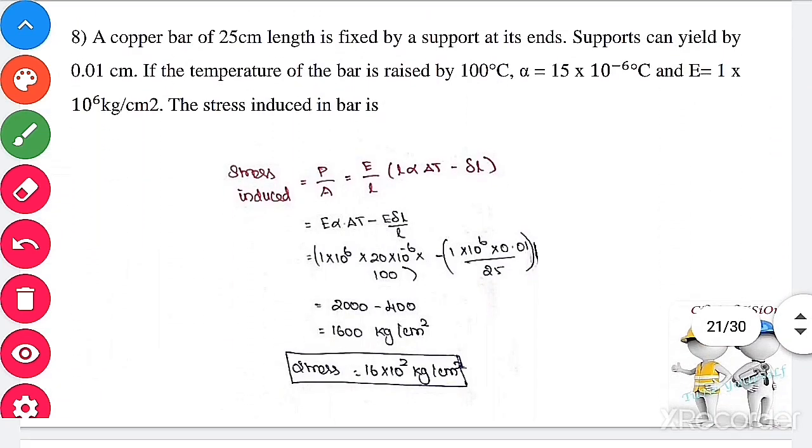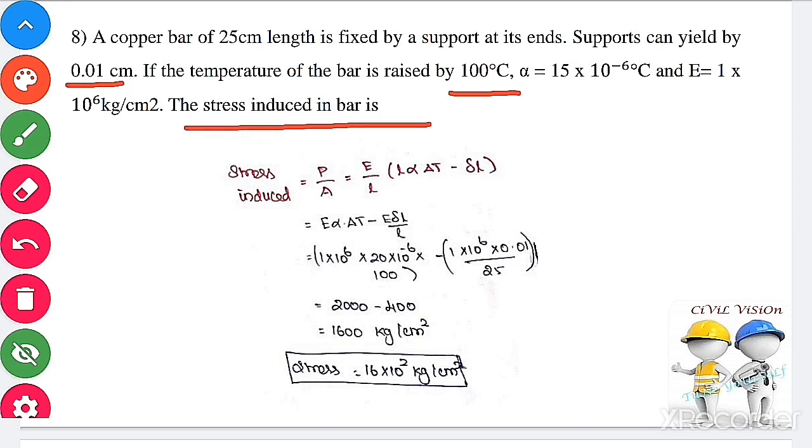A copper bar of 25 cm length is fixed by a support at its end. Supports can yield by 0.101 cm. The temperature of the bar is raised by 100 degrees Celsius, the thermal coefficient is 15 into 10 power minus 6 per degree Celsius, and Young's modulus is 1 into 10 power 6 kilogram per centimeter square. Find the stress induced in the bar. Stress is nothing but thermal stress. We already know the formula: thermal stress equals alpha T E.